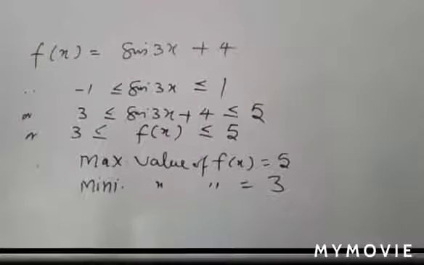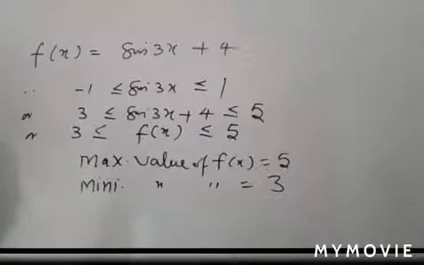So I think it is clear that the maximum value or minimum value, or you can say the absolute maximum value or absolute minimum value of the function, is the maximum or minimum value throughout its domain.